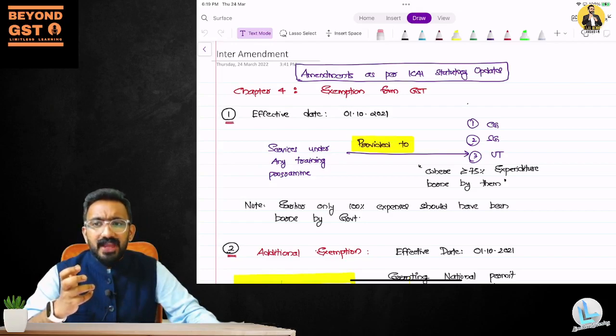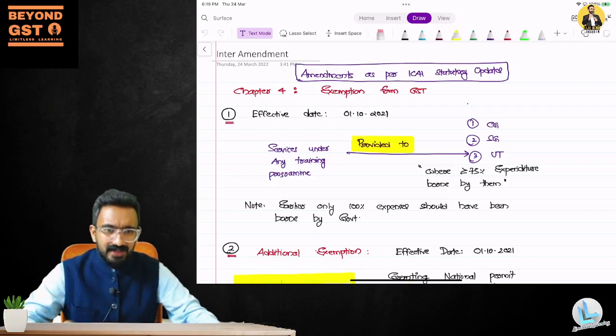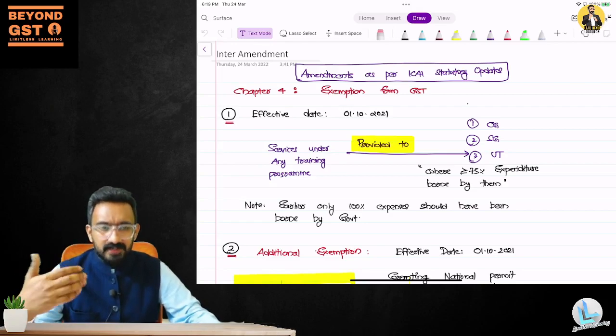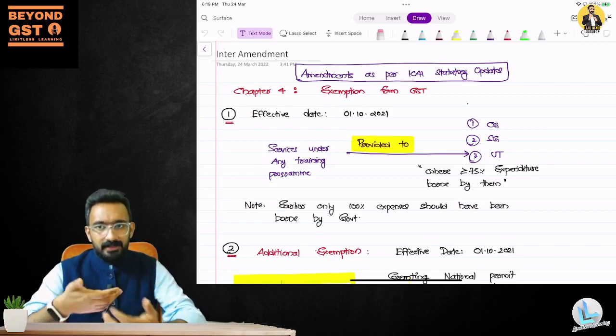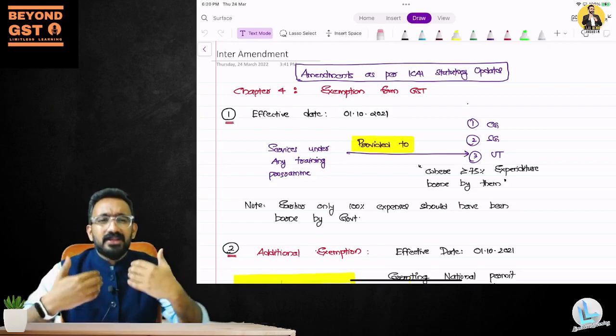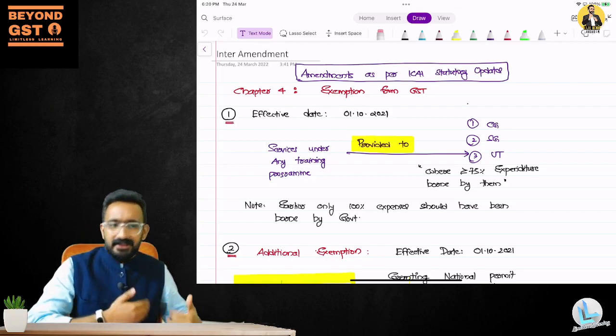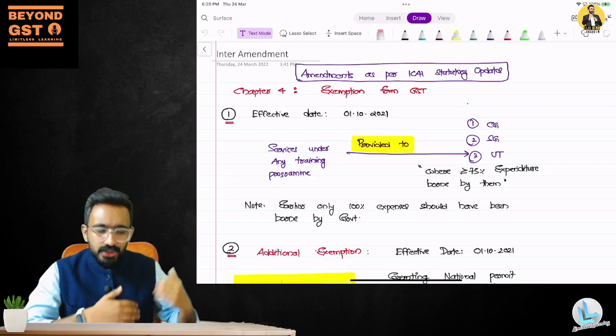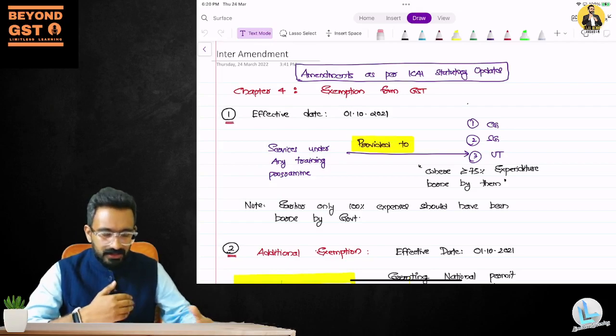So what we have to ensure is that we don't go through the same set in this particular exam. That is why we are looking into amendments and everything. We are expecting that the taxation paper should be lighter in May. At the same time, you should be able to score maximum marks. Okay, that should be the agenda.